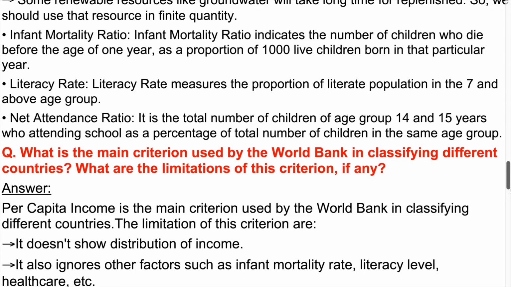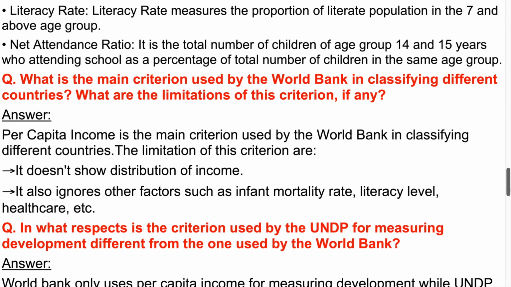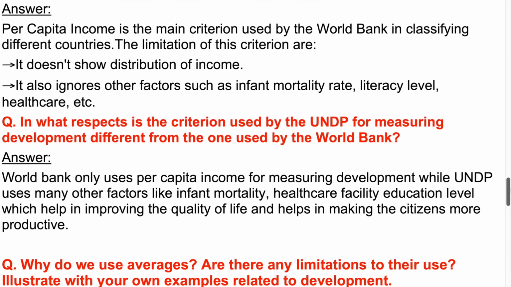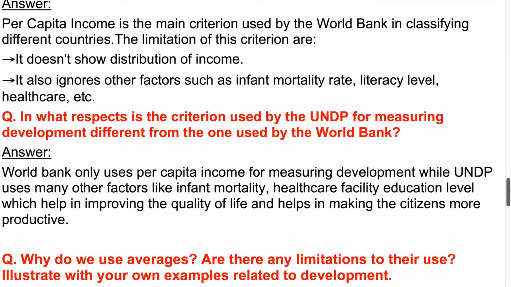Question. What is the main criterion used by the World Bank in classifying different countries? What are the limitations of this criterion, if any? Answer. Per capita income is the main criterion used by the World Bank in classifying different countries. The limitations of this criterion are: it doesn't show distribution of income. It also ignores other factors such as infant mortality rate, literacy level, healthcare, etc.